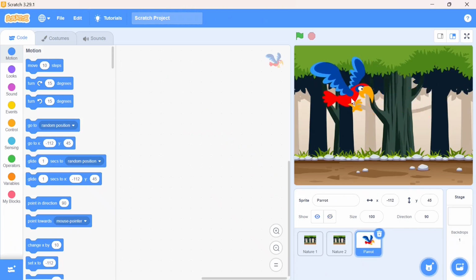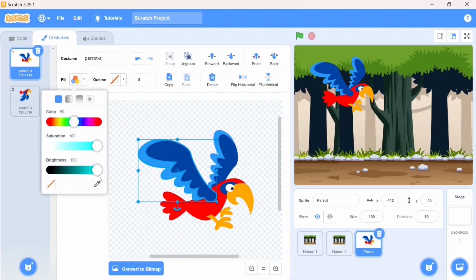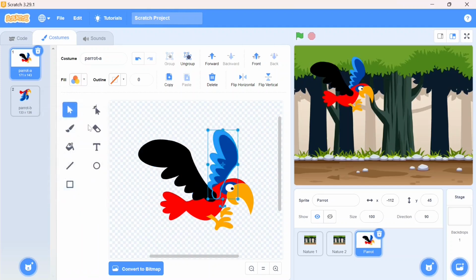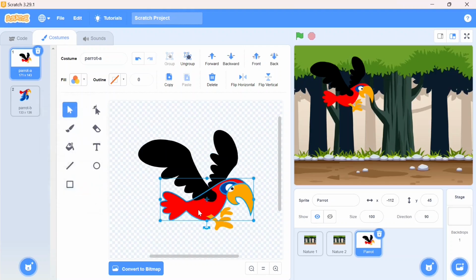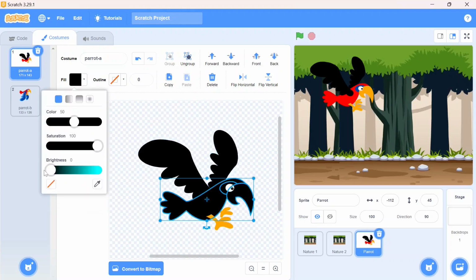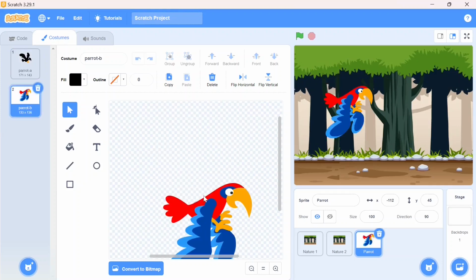I need to do some customization in my parrot. For that I'm going to the costume. I'll just select it and fill the color with what? Because the crow is fully black, so I'll make this parrot also black in color. Really interesting? Yes. So I'll make this red color also black. Now it looks like a crow? Yes. Same thing we'll do here.